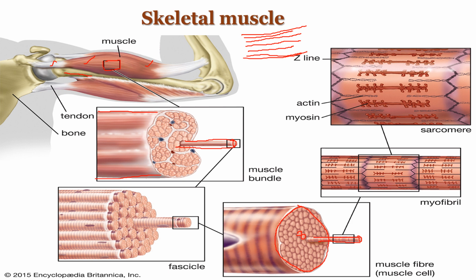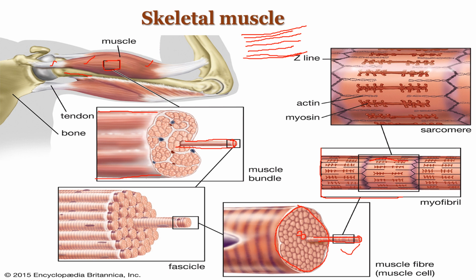So here you can see the myofibrils in this muscle fiber. This is the muscle fiber, this individual one we are collecting and looking at what it has. When we observe this muscle fiber, it consists of several myofibrils, and the myofibrils are nothing but the actin and myosin filaments.